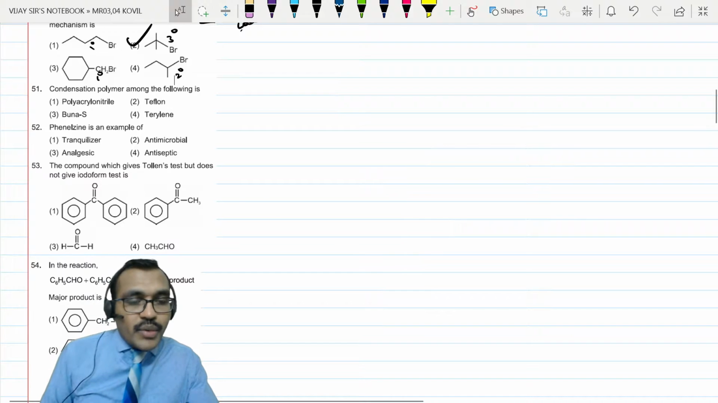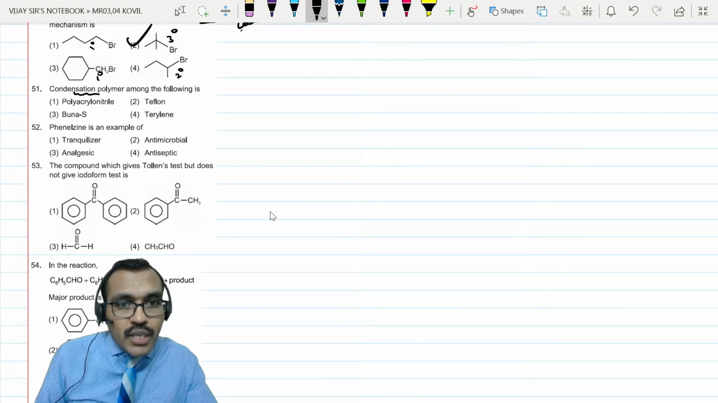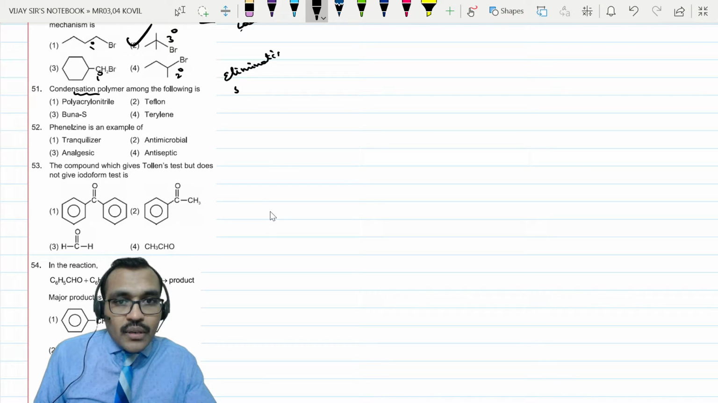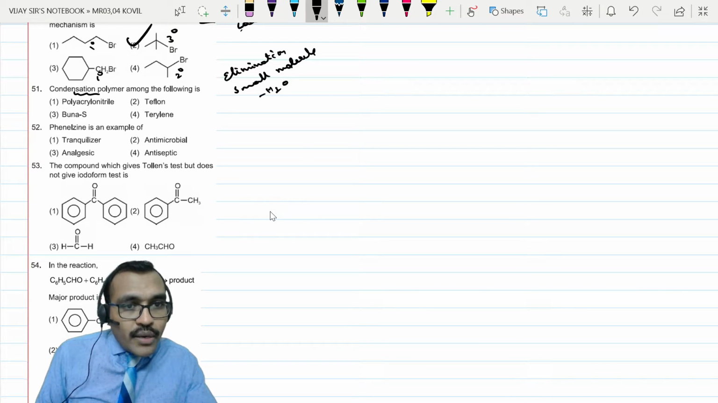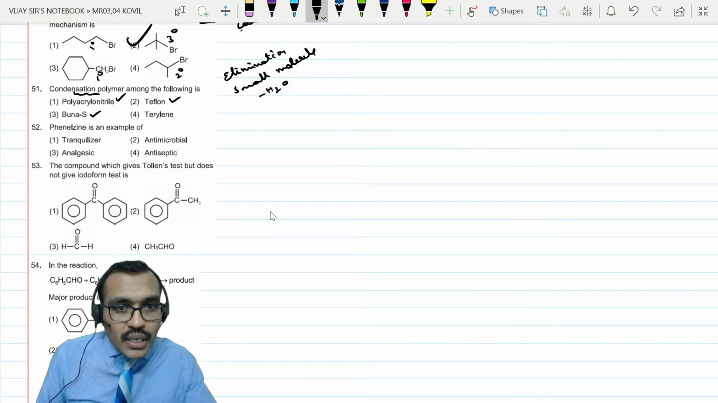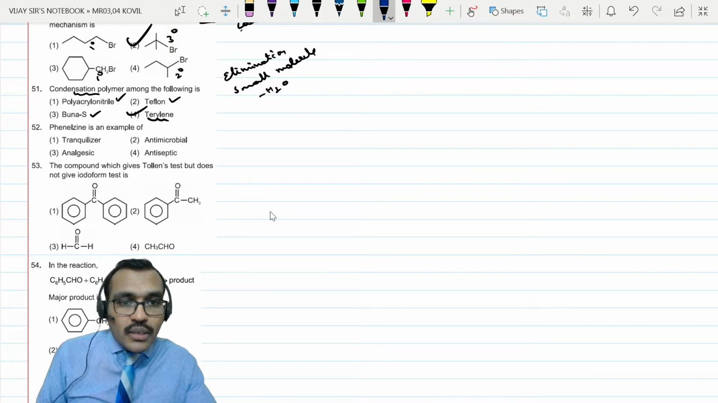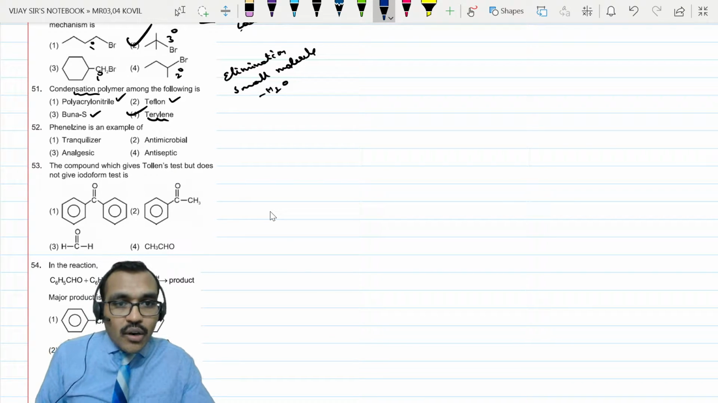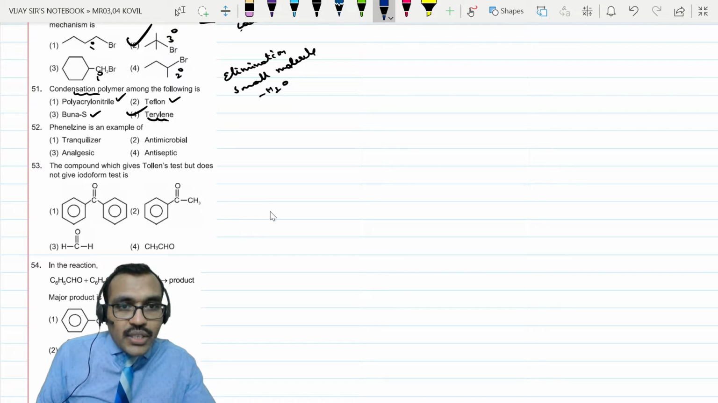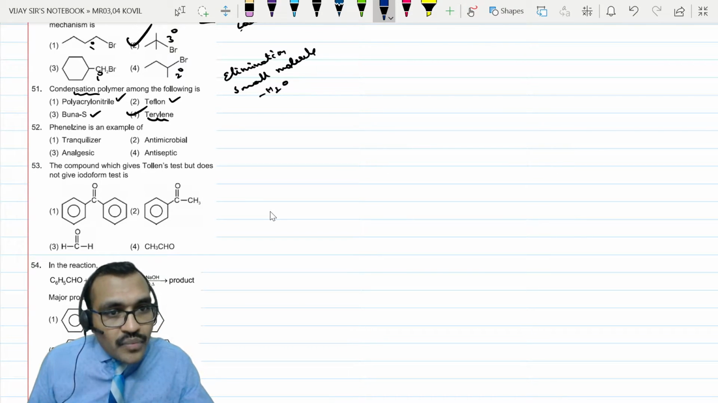Next, condensation polymerization. Condensation polymerization means there will be elimination of small molecules like water, like H2O. So polyacrylonitrile is addition, Teflon is also addition. Buna-S, butadiene styrene, this is also addition. Terylene, Dacron, okay, this is ester, no? It is a polyesterification, and that means a reaction between acid and alcohol. So this is condensation reaction. So answer is option 4.